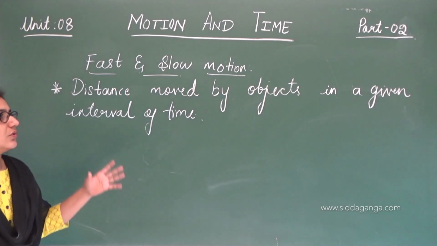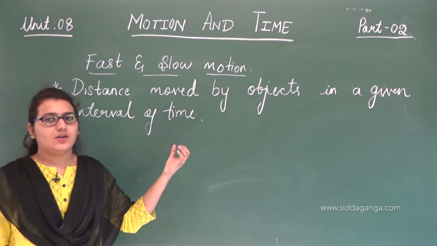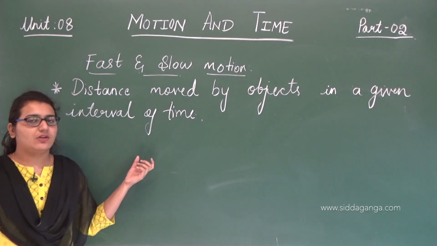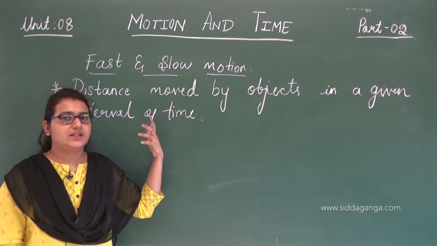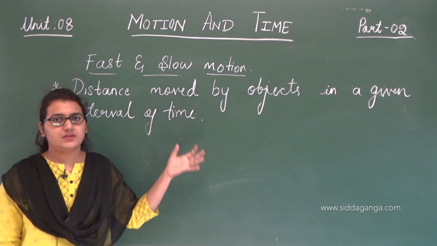So the distance moved by objects in a given interval of time decides what we usually call fast and slow.